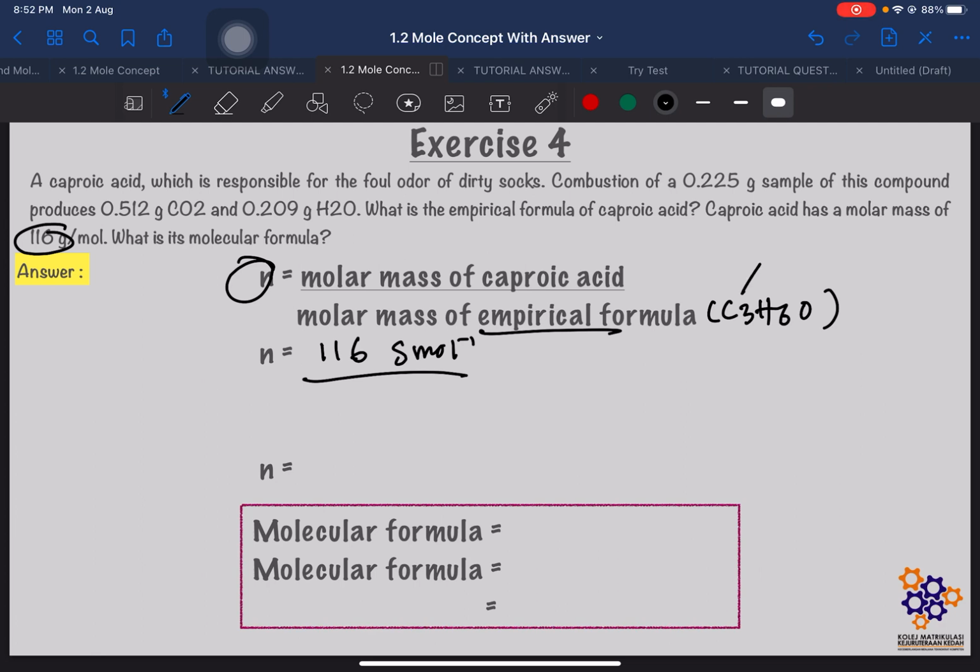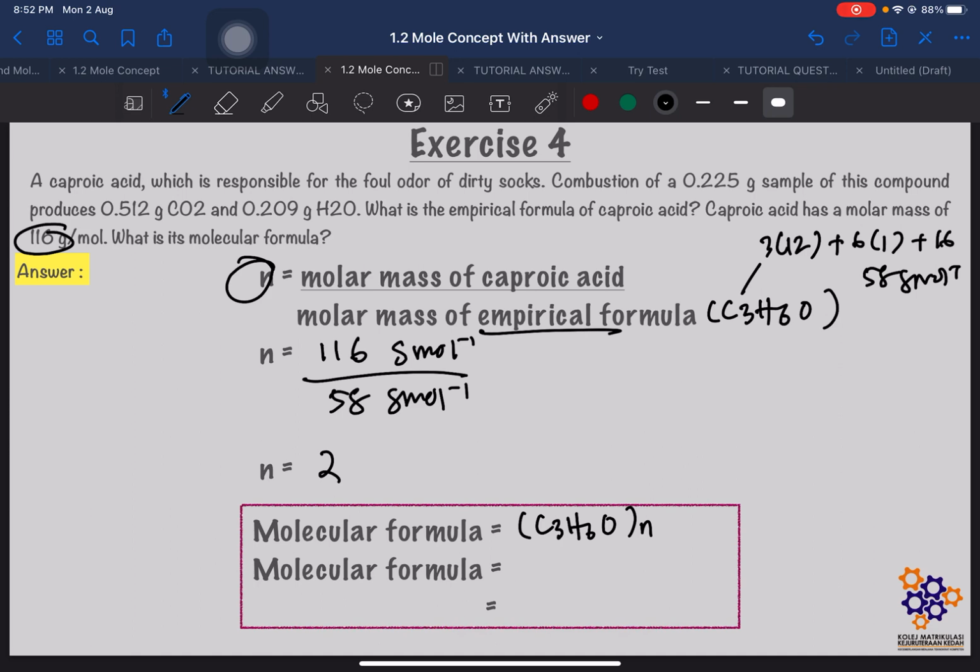So here, 3 times 12 plus 6 times 1 plus 16. We will get 58 gram per mole altogether. So, divide by 58 gram per mole, we will get n is equal to 2. Okay, when we have n equals 2, we know the molecular formula is equal to the C3H6O empirical formula times n. So, our n is 2.